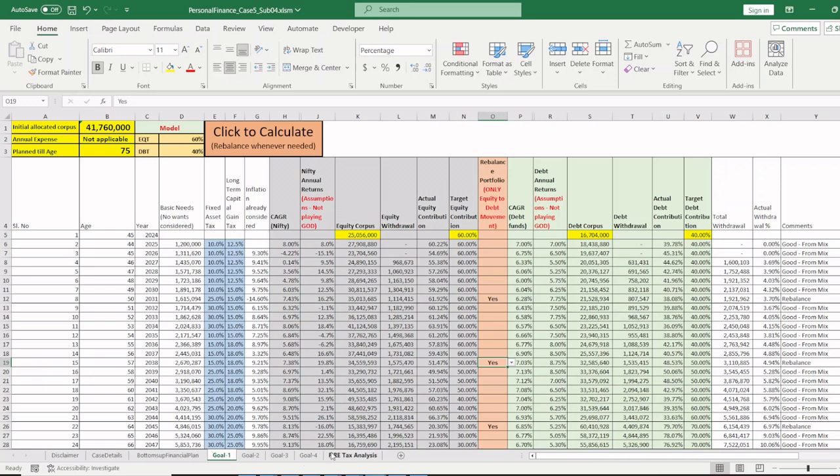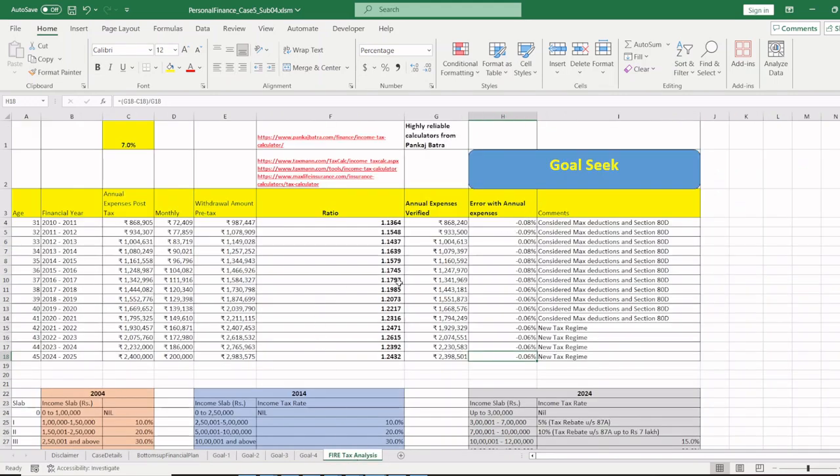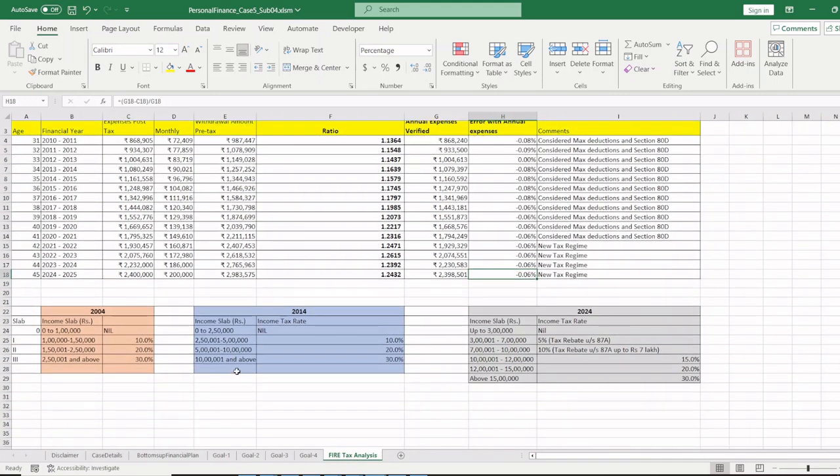Look, just a short note about taxes. If you don't like me talking about taxes, just skip a minute or two into the video, right? If you're withdrawing, look at the tax slabs which were there in 2004, 2014, 2024. Look at the highest tax slab. In 2004, 2.5 lakhs and above, one paid 30%. In 2014, 10 lakhs and above, one paid 30%. In 2024, 15 lakhs and above, one paid 30% tax slab.